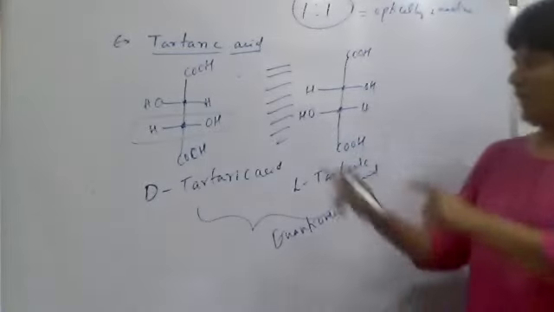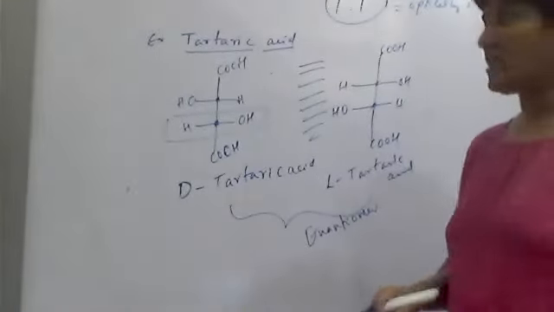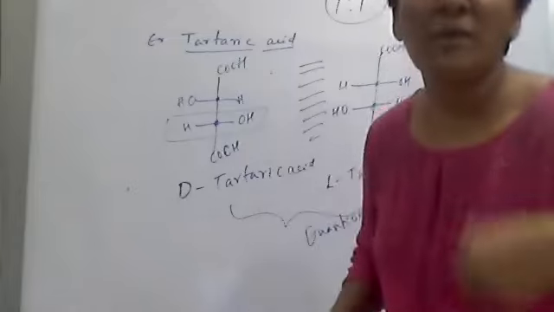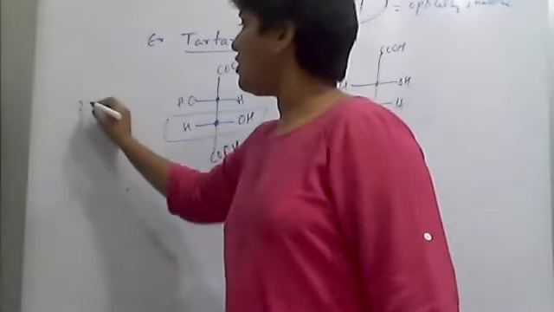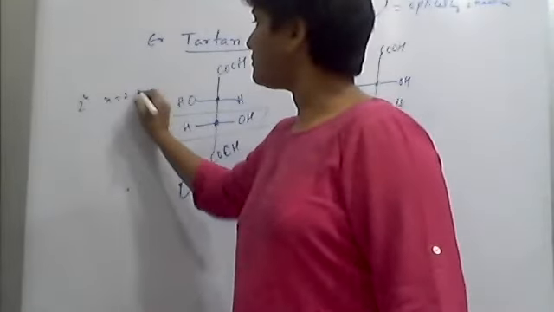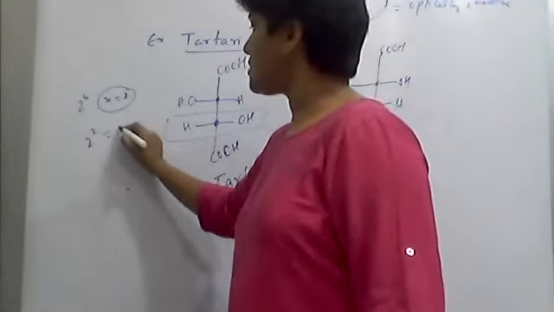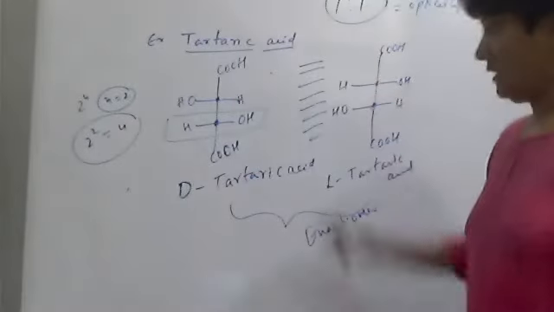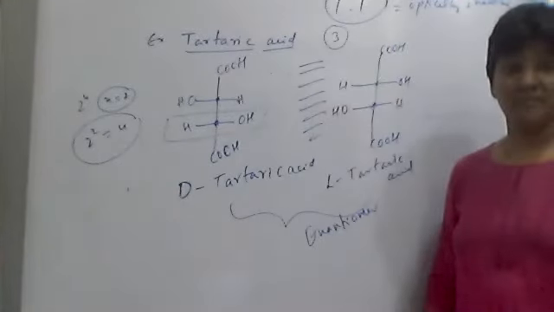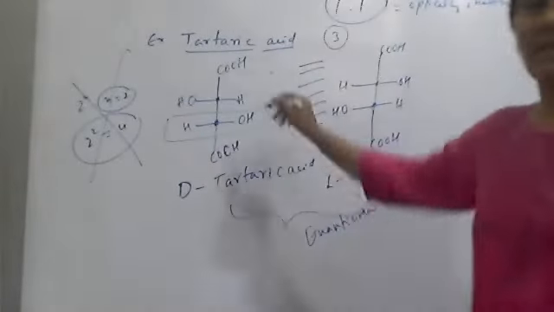Now, how many chiral centers are there in this one? This molecule contains two chiral centers, 1, 2. Here also 1, 2. Now we'll calculate the number of optical isomers. The formula for the number of optical isomers is 2 to the power n. If n equals 2, how many isomers are possible? 2 to the power 2, that is 4 isomers are possible. But remember, this molecule exists in only 3 isomers. So this formula is not applicable to tartaric acid.